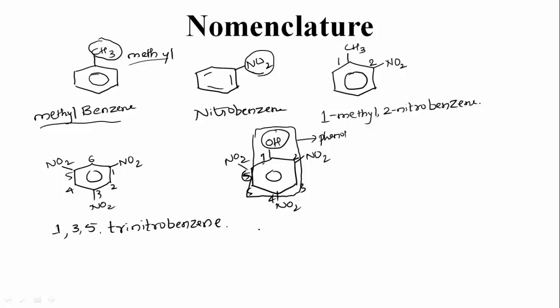So now the name of the compound is 2, 4, 6. How many nitro groups are there? 3. So trinitro. Now we can't use benzene; instead of that we have to use phenol. So 2, 4, 6-trinitrophenol.